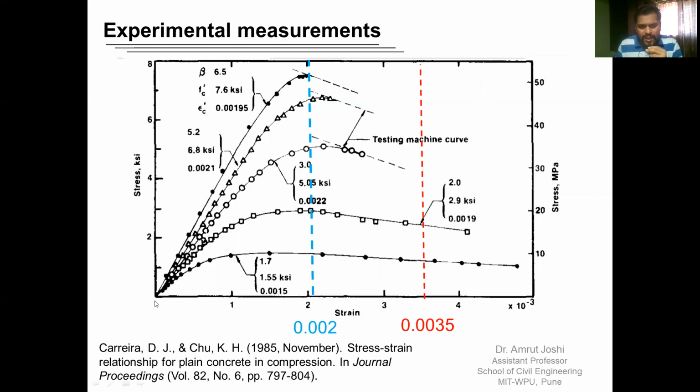We make one more observation. Within the strain range 0 to 0.002, the stress varies as a parabolic function of strain, and from 0.002 to 0.0035, the drop in stress is marginal. So therefore the descending branch of the stress strain curve can safely be idealized as a constant value.